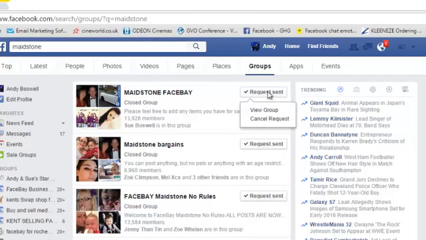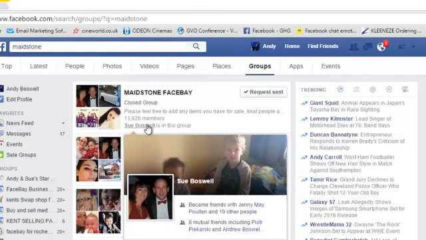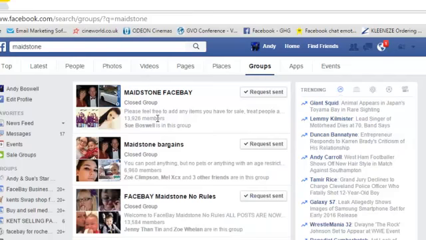Now, you'll see here at the top we've already sent some requests, ones I made this morning. Maidstone Face Bay, and you'll normally see a little description underneath that tells you about the group and what it's about. There are nearly 14,000 people already in that group. Here's another one with nearly 7,000, Maidstone Bargains. Another one under there with 13,000. So what's that? Around 34,000 people that potentially you can advertise your products to completely free of charge. But you obviously want to make sure you don't abuse these groups. These are what we would call on-topic groups that are designed for selling products on Facebook.